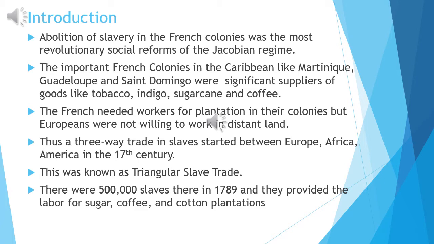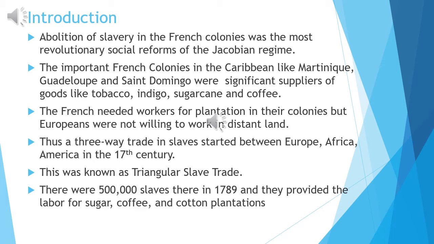Slaves were brought from Africa. They were brought to Europe, and from Europe they were sold and then they were sent to America. So if you will see, the three countries were involved, and these three countries made the triangular slave trade.